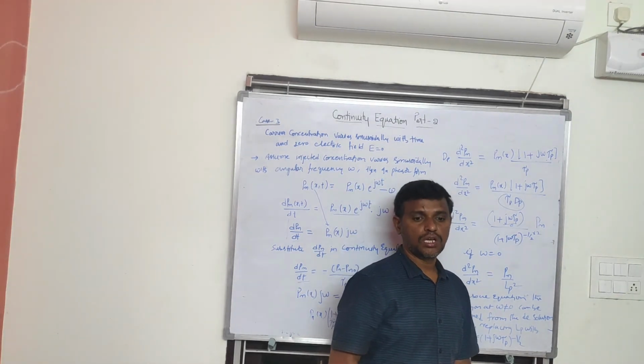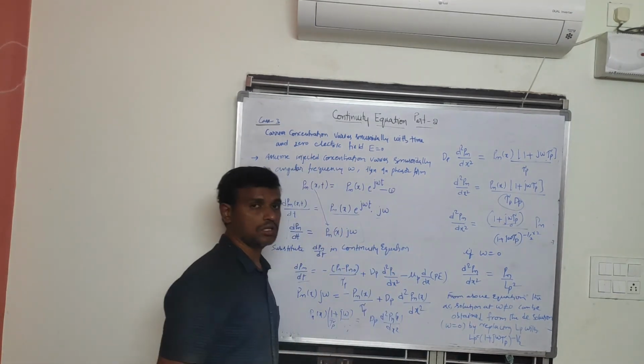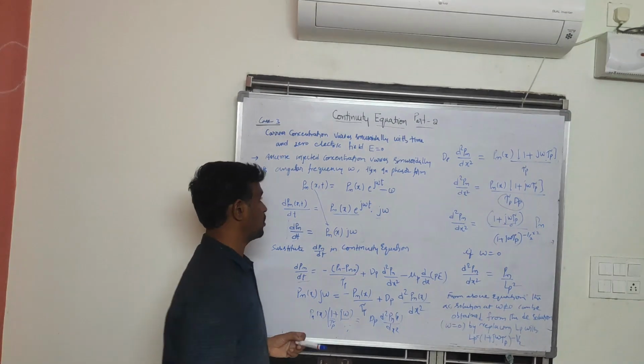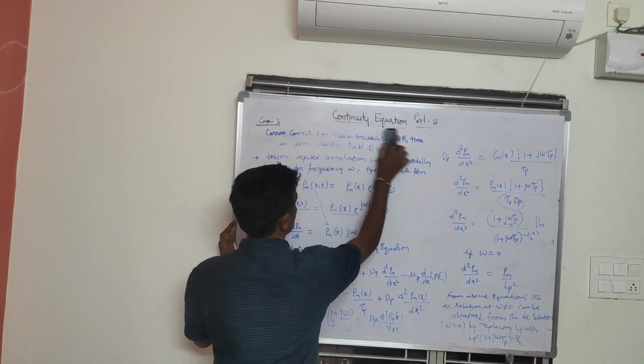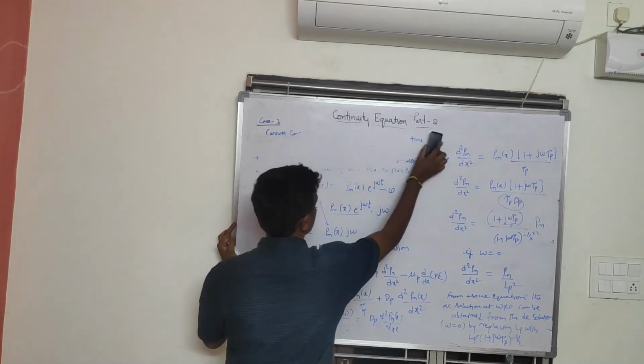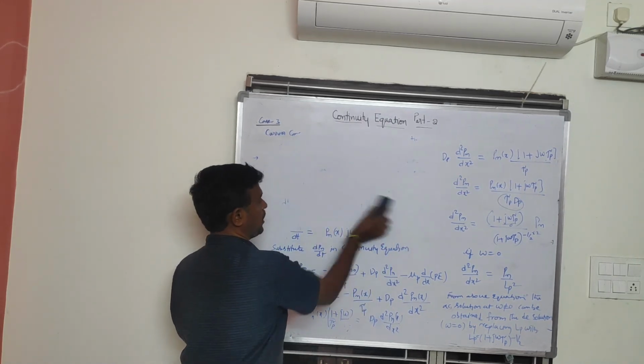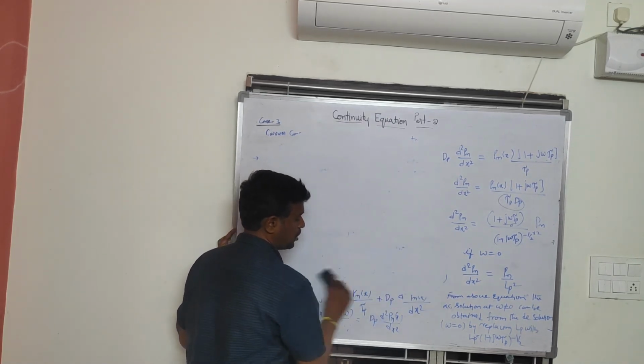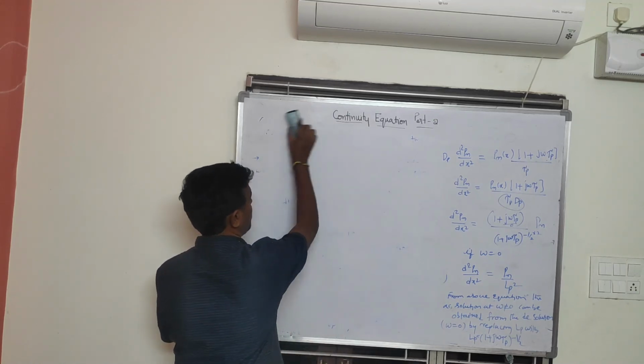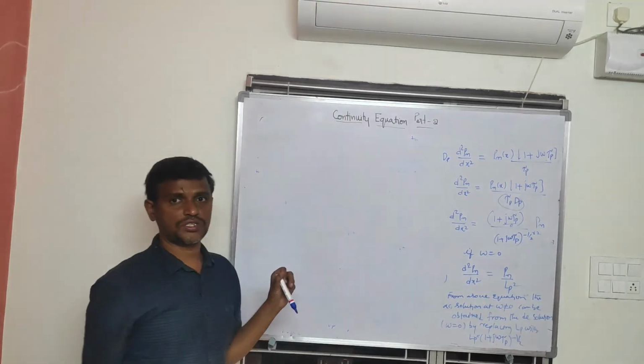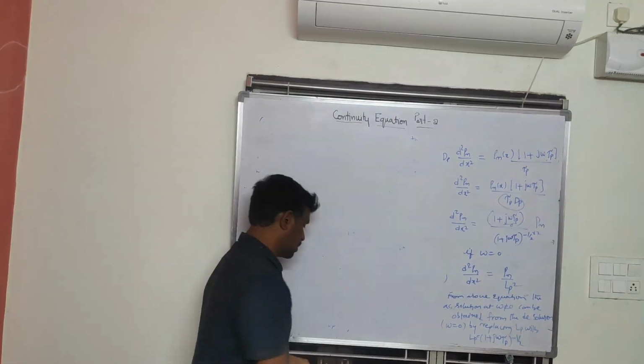Out of this, the important ones are the first cases, 1 and 2, because there we have discussed the variation of the carrier concentration or hole concentration in one case with respect to time, and in another case with respect to distance. Okay. So thank you.